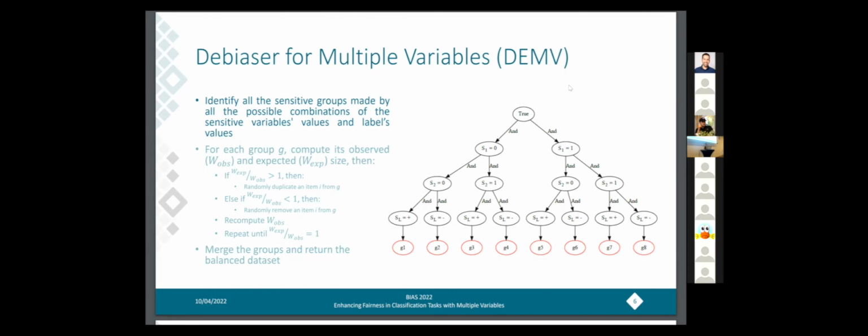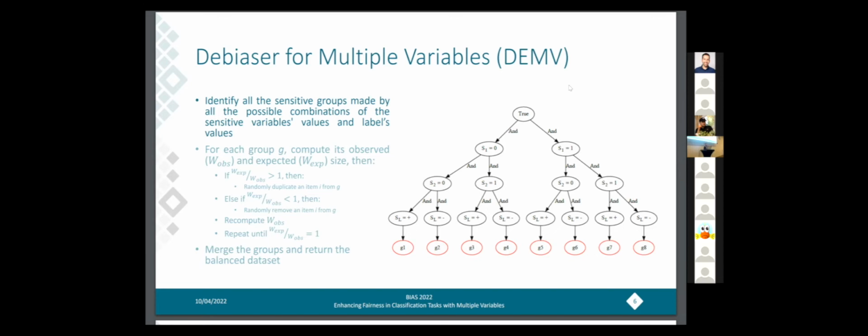So the first step of our algorithm, again, is the identification of the sensitive groups. And here we can see a picture of how this process is done. We basically build a set of Boolean conditions, one for each combination of the values of the sensitive variables and the values of the label. In this example, we are considering a hypothetical dataset with 2 binary sensitive variables and a binary label.